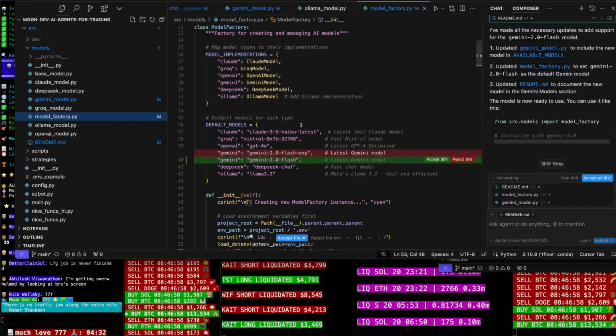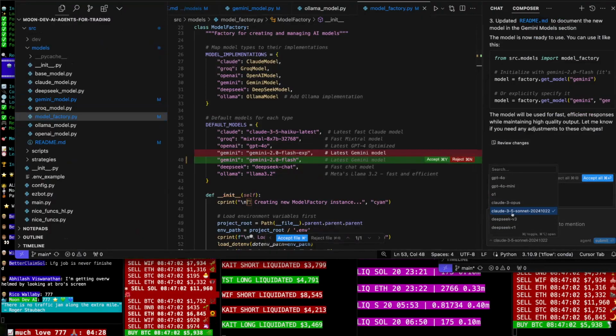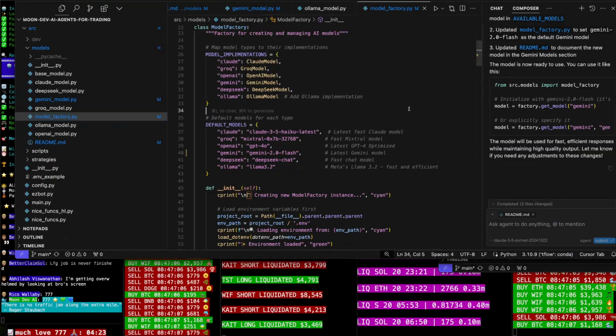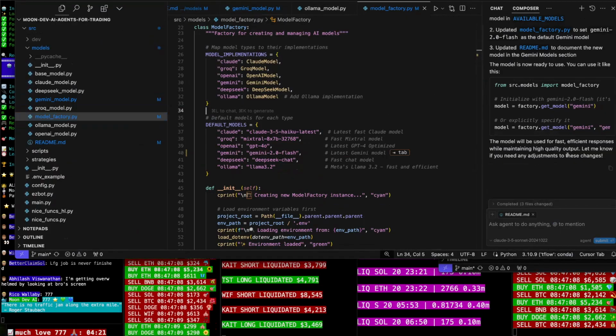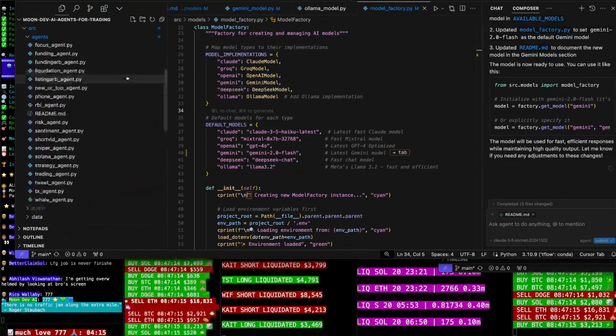Also, I want to see if I can get Gemini 2.0 Flash up in here. Let's say accept all. Okay, so now we've accepted it. The model will be used for fast, efficient responses. Okay, perfect.